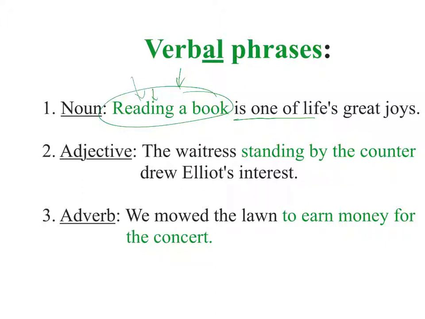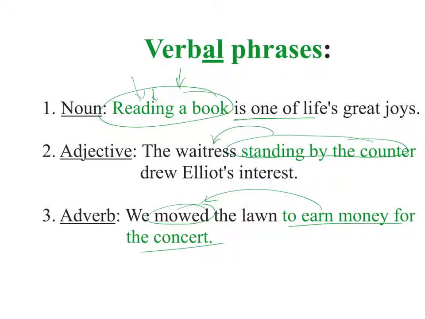Likewise, in number 2, it can function as an adjective. The waitress standing by the counter drew Elliot's interest. So this phrase, standing by the counter, is an adjective for waitress. Which waitress? The one standing by the counter. And verbal phrases can also function as adverbs. We mowed the lawn to earn money for the concert. Mowed would be our main verb. And why did we mow the lawn? To earn money for the concert. So it functions as an adverb. So those are verbal phrases.